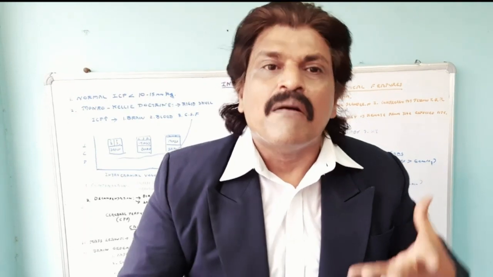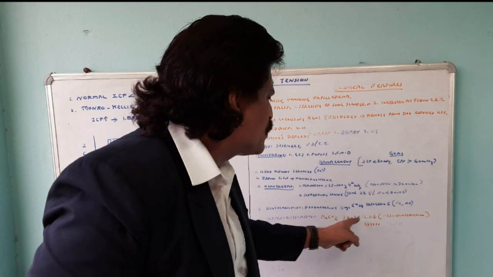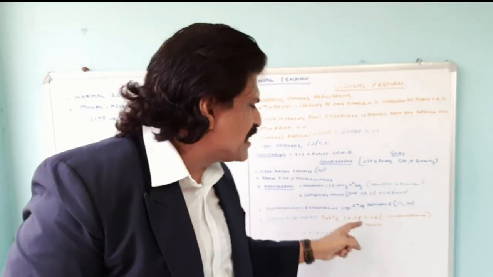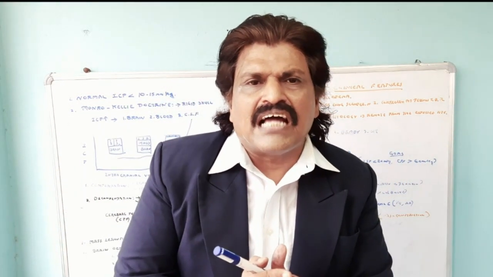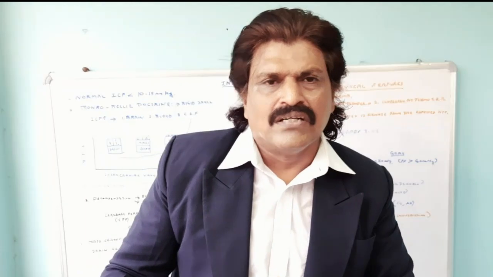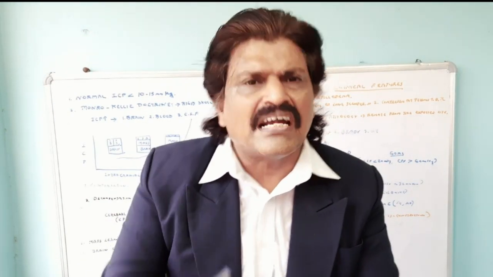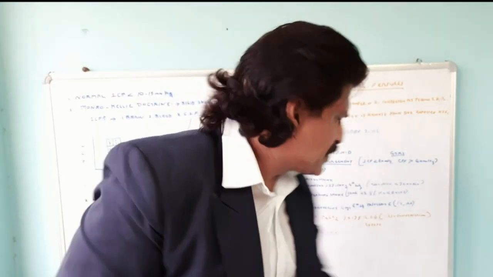How can we produce this? By hyperventilation and maintaining the PaCO2 between 30 to 35. But if you do excessive hyperventilation and the PaCO2 goes down, there is severe vasoconstriction and there can be hypoxemic encephalopathy. So hyperventilation is a rescue method. It's a short-term method and it is not a permanent method, because it can do more harm than good.